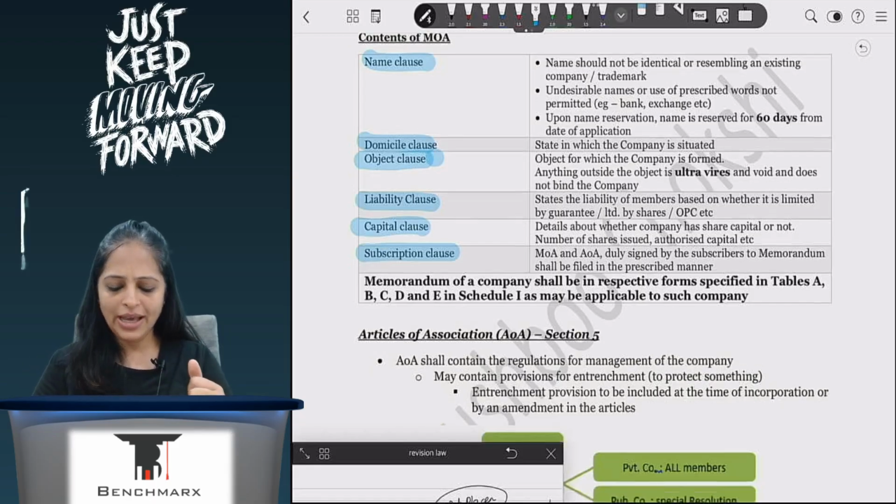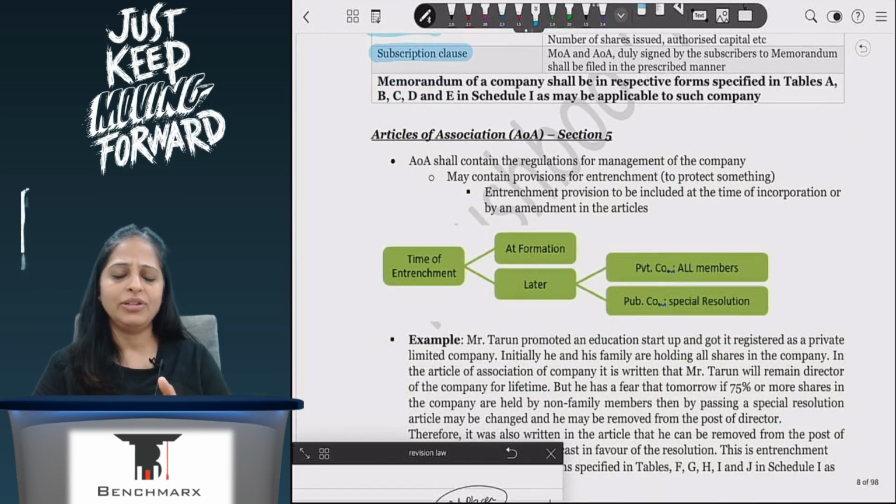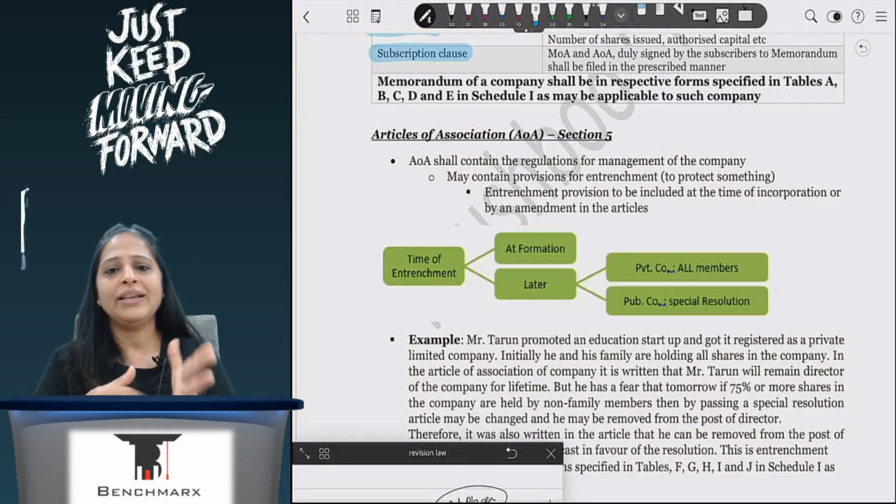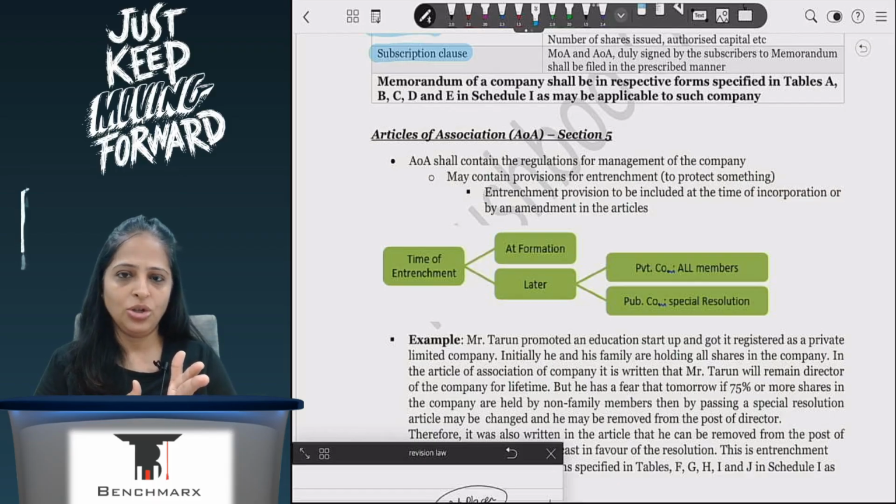Here we don't have to study what the clauses available are, but we will have clauses like if I have a charge on assets, if there is any lien on shares, how will the shares be issued, how will the physical share certificates be issued, how will the dividend be paid, can I pay interim dividend or not, can I have shares with differential voting rights or not, correct?